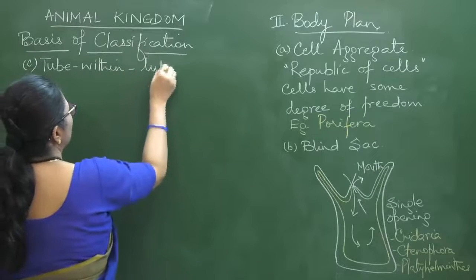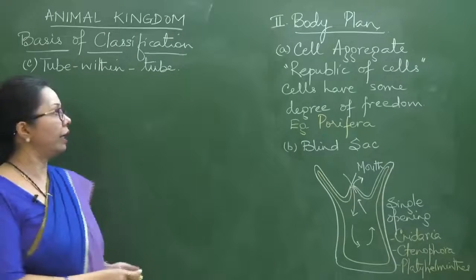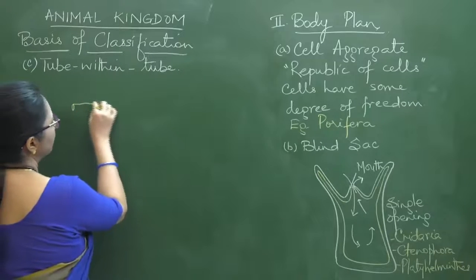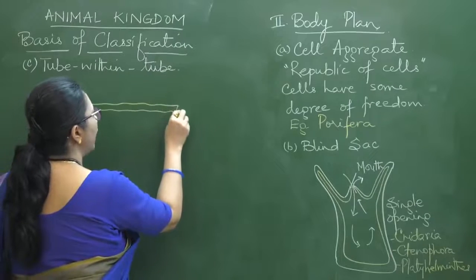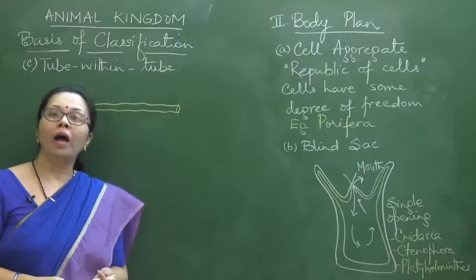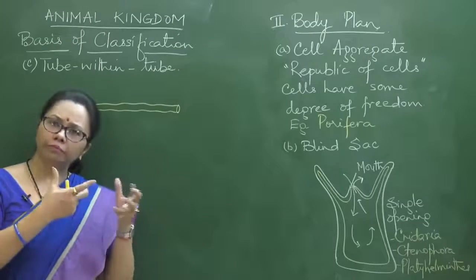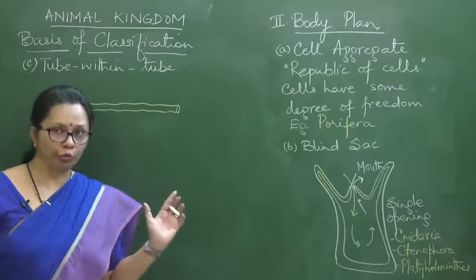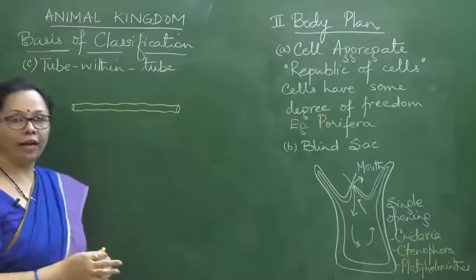Tube within tube body plan. Now, tube within tube body plan is where a complete digestive system has now formed. Let me make a very simple diagram here. Suppose this is the digestive tract. Any digestive tract you see is basically a long tube with both ends open, right? It could be broader at one point, thinner at another, but basically it's a long tube. So I have simplified it, making it a simple tube with a uniform diameter.